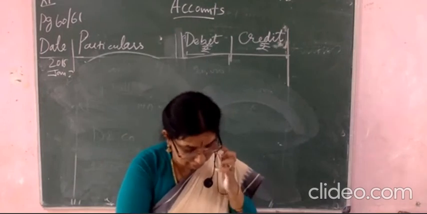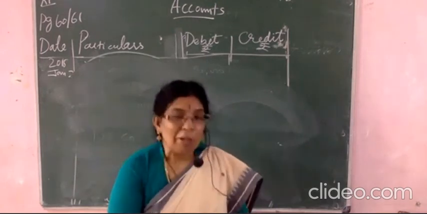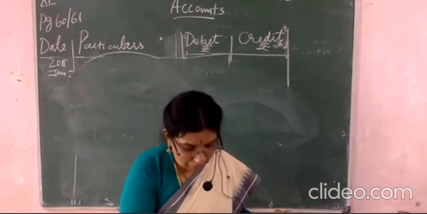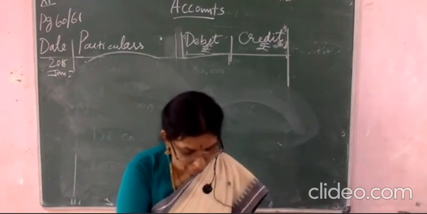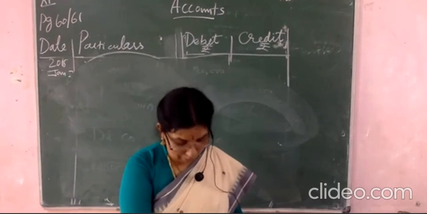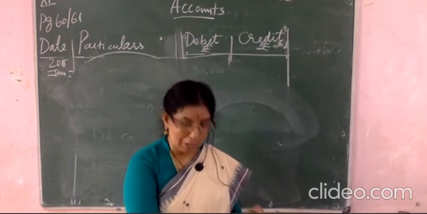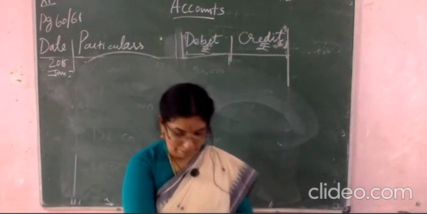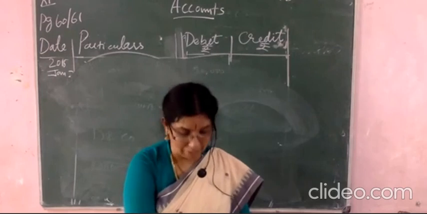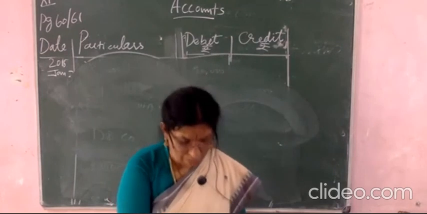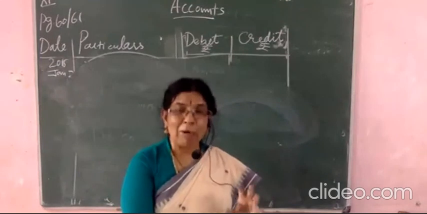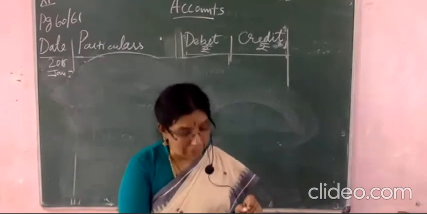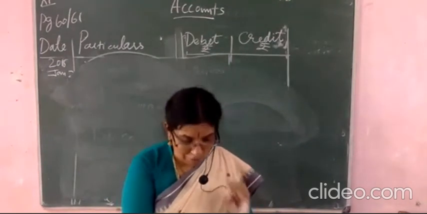Now you see on January 4th sold goods to D&N company on the credit basis. Okay, you are selling the goods to D&N company on the credit basis. Your entry is already written, D&N company to sales. This is on credit basis. Now after that what happened? Receiving the check. You are receiving the check from D&N company. That too in full settlement.